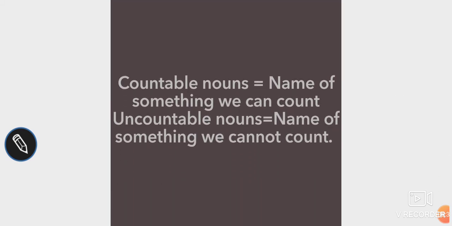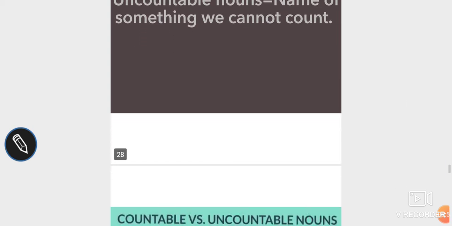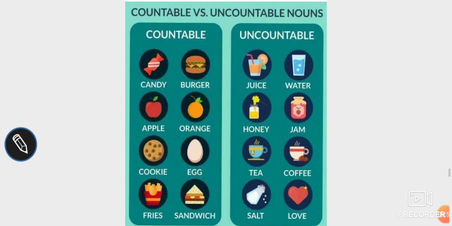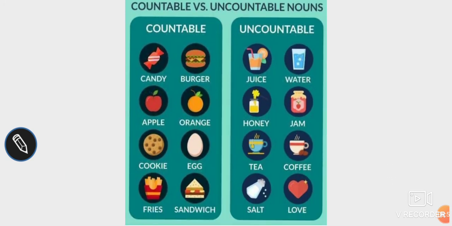Then come countable nouns and uncountable nouns. Very easy, this one is also. Countable nouns are the names of something that we can count. Uncountable nouns are the names of something that we cannot count. Isn't it really very easy to understand all this stuff? See, here's a list of countable nouns and uncountable nouns for you.